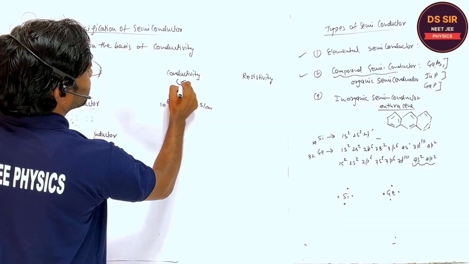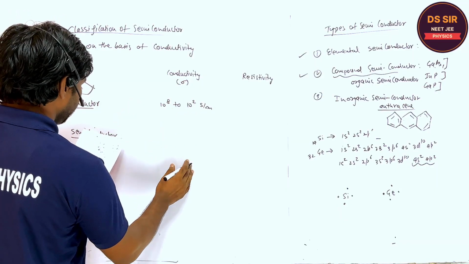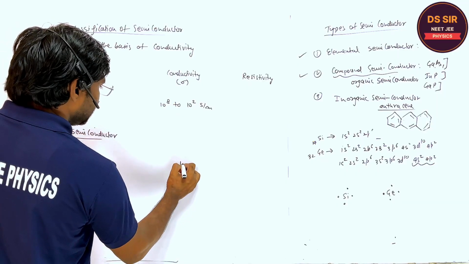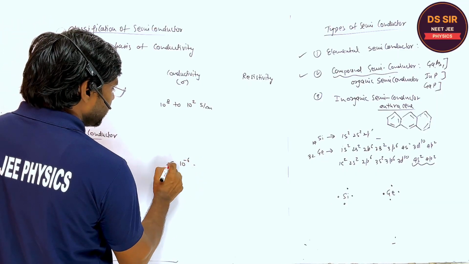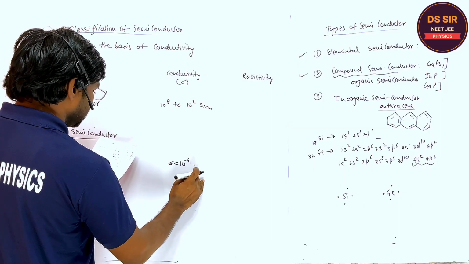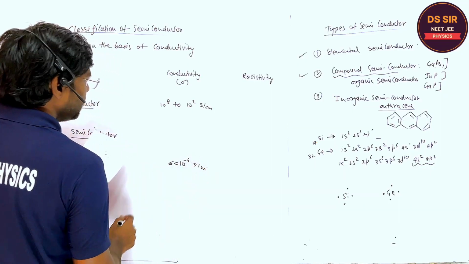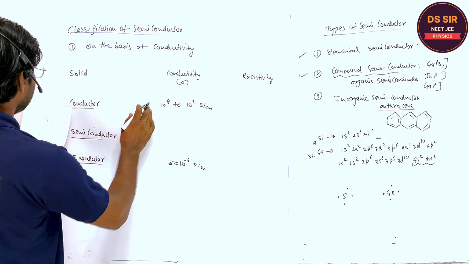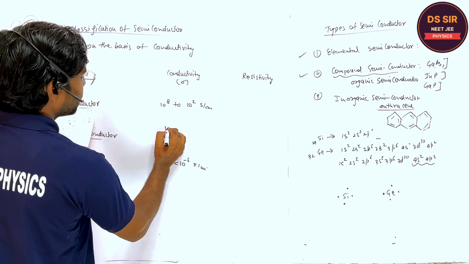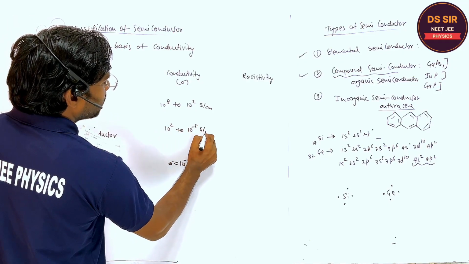Are you getting it? The conductivity of the insulator is very less, sigma less than 10 to the power minus 6 Siemens per meter. The conductivity of the semiconductor is in between, from 10 to the power 2 to 10 to the power minus 5 Siemens per meter.